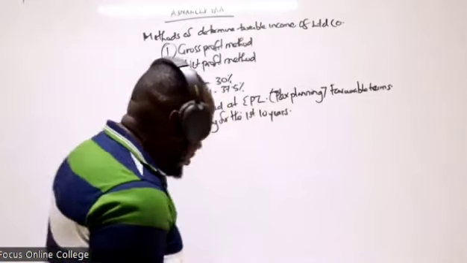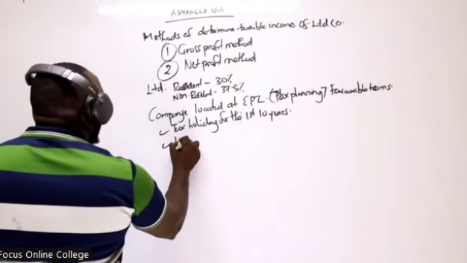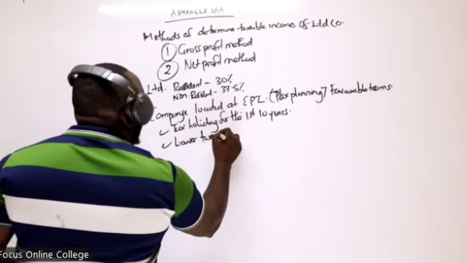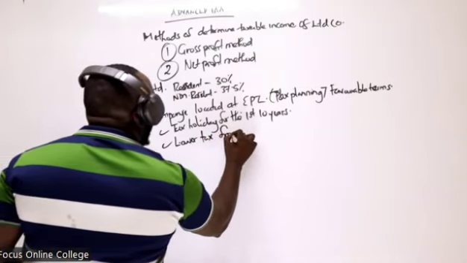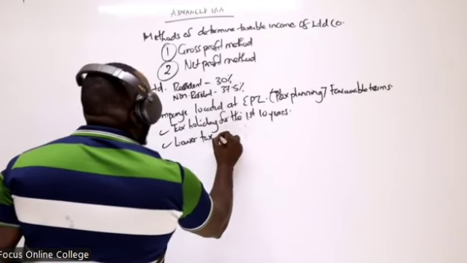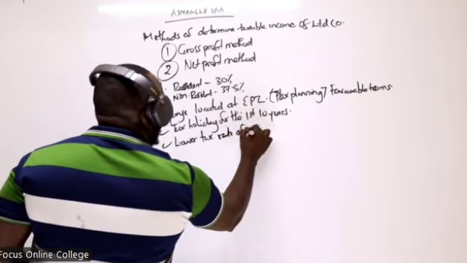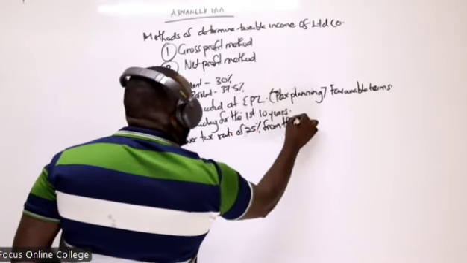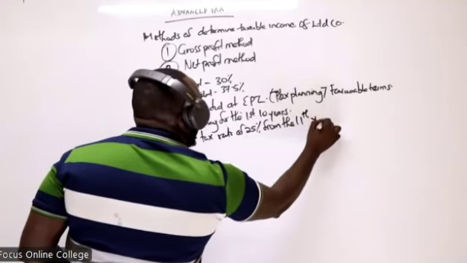Then a lower tax rate of 25% from the 11th year.